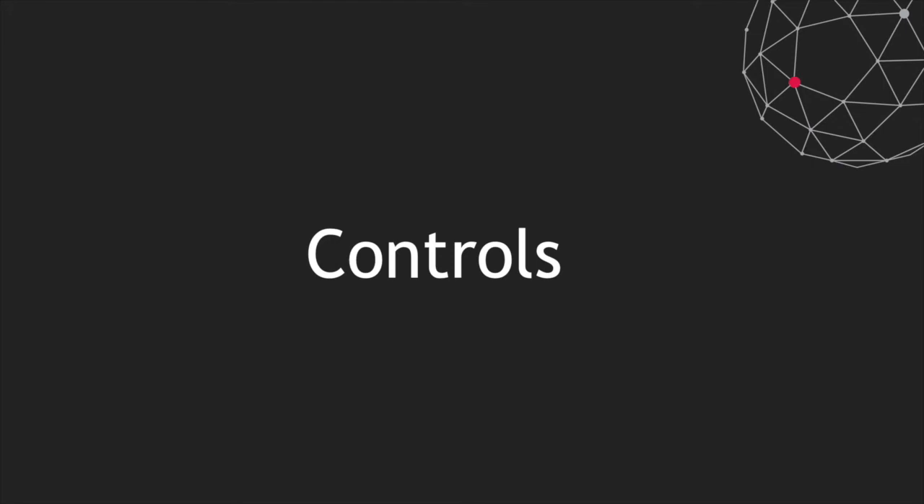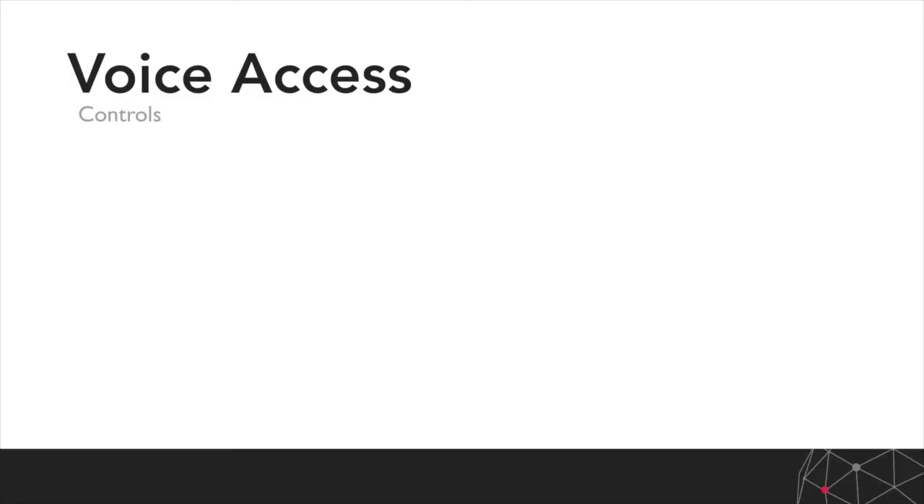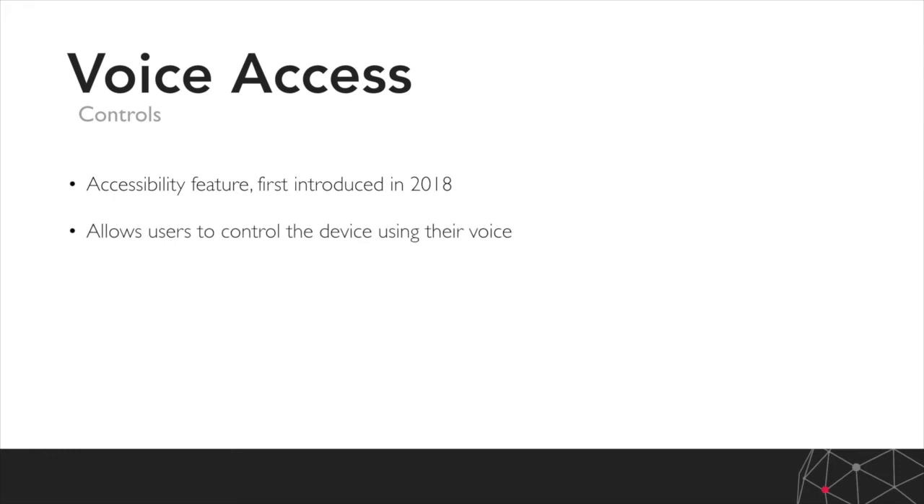So next up are controls. There's a feature called voice access, which Google first introduced in 2018. It's an accessibility feature, there mainly for people who perhaps have motor impairments, so that using their hands as input to the device is challenging. It allows the user to use their voice instead to perform commands.